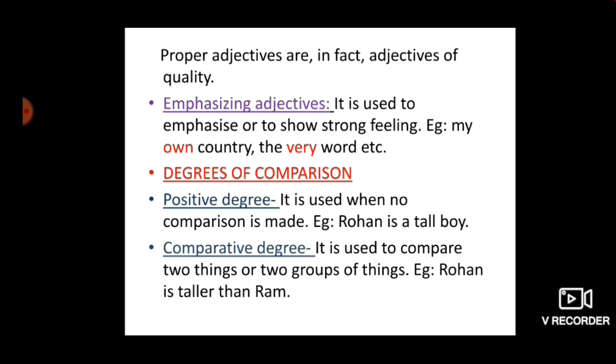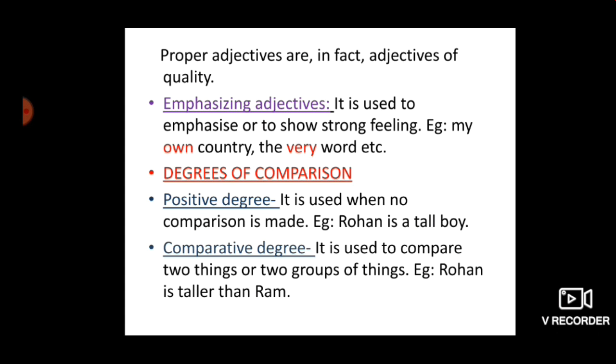Then next is emphasizing adjective. It is used to emphasize or to show strong feeling. For example, my own country. Emphasizing means putting stress. Okay, that's the emphasizing. So, whose country? My own country. The very word. Very means the exact word. So here the words "own" and "very" are the emphasizing adjectives which are putting stress on the strong feelings.